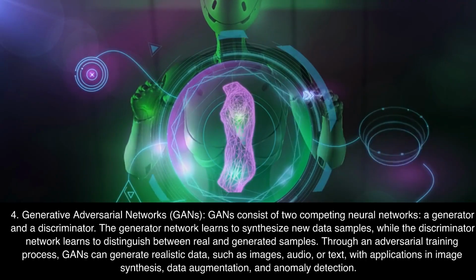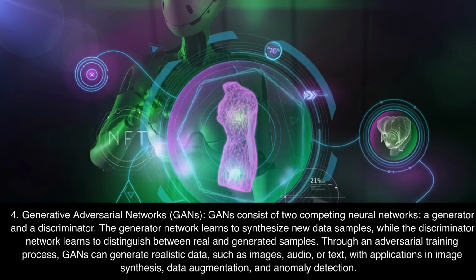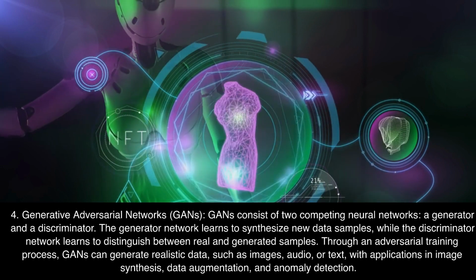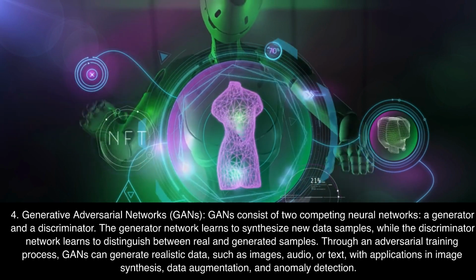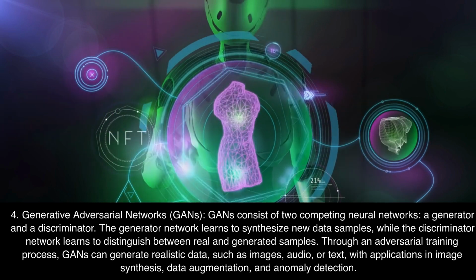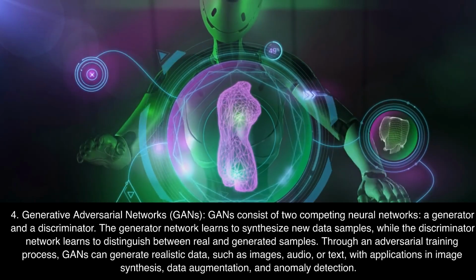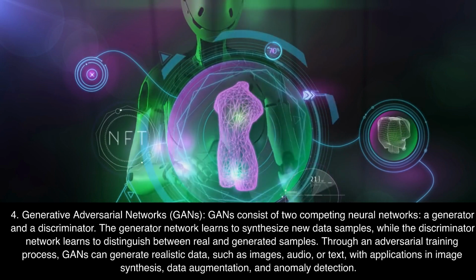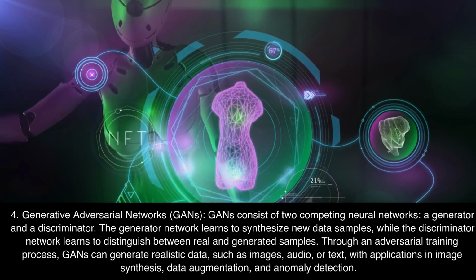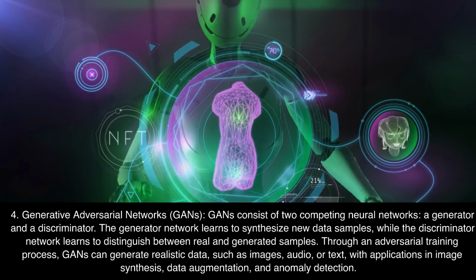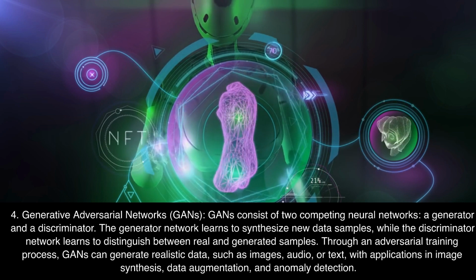4. Generative Adversarial Networks, GANs. GANs consist of two competing neural networks, a generator and a discriminator. The generator network learns to synthesize new data samples, while the discriminator network learns to distinguish between real and generated samples. Through an adversarial training process, GANs can generate realistic data, such as images, audio, or text, with applications in image synthesis, data augmentation, and anomaly detection.